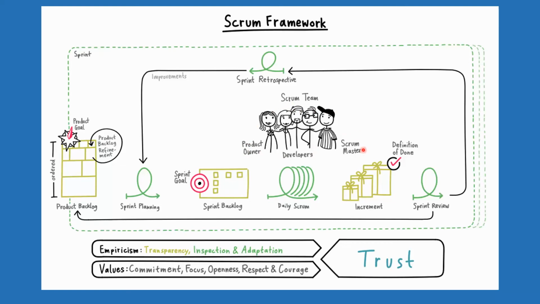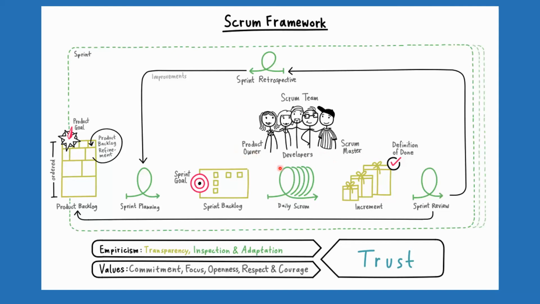In the earlier version, we used to call them product owner, Scrum master, and development team. But in the latest edition, they have merged these into the Scrum team so that there is no segregation of roles. Everybody works as a Scrum team to provide output. That's one of the refinements in the Scrum Guide 2020.